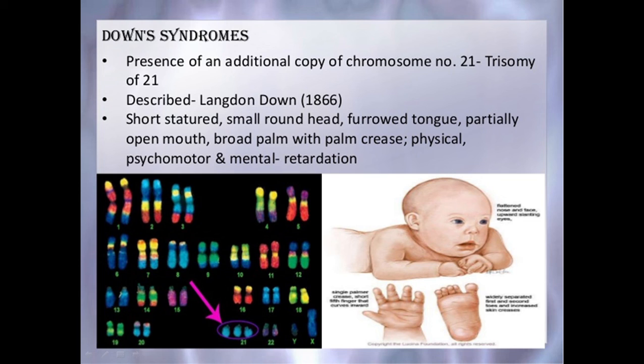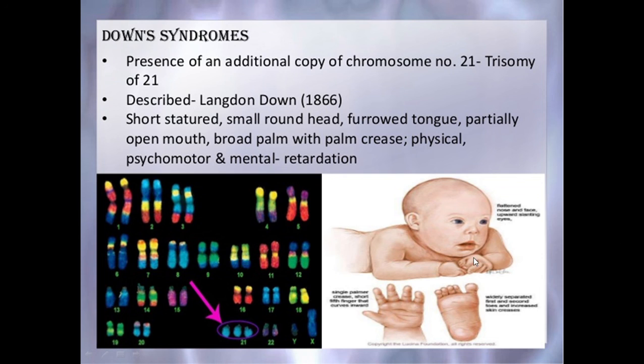The affected individual is short-statured with a small round head. Here you can see the baby with Down syndrome. The affected baby is short-statured with a small round head, furrowed tongue and partially open mouth.